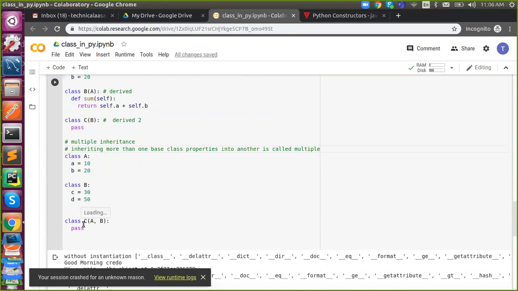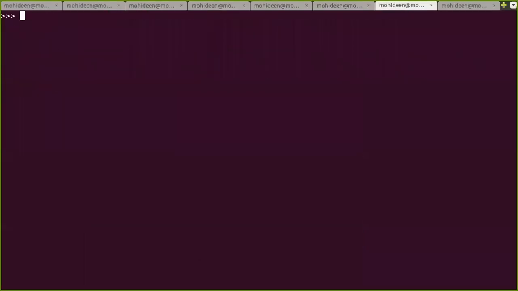Okay, and here we have to talk about the algorithm, how inheritance actually works. Say for example, I'm going to confuse you. See, class A: here I have A is equal to 1. Class B, let's get ready for confusion, A is equal to 2. Now A, comma B. Got it? Now when I say C dot A, what will be my answer?